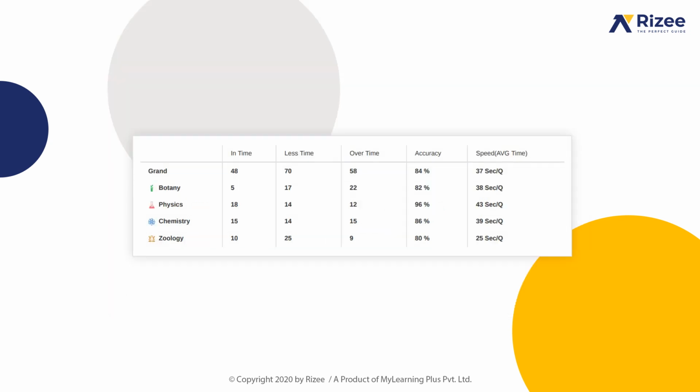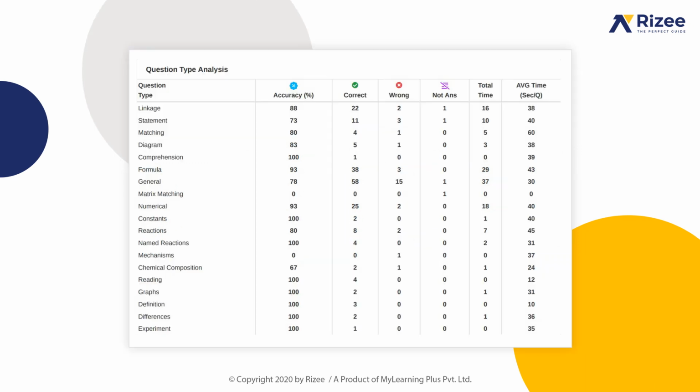Even time analysis will help you in understanding how many questions you solved in time, less time, over time, and their accuracies. Subject wise can be analyzed. You can also understand your accuracy levels of different question types using question type analysis.